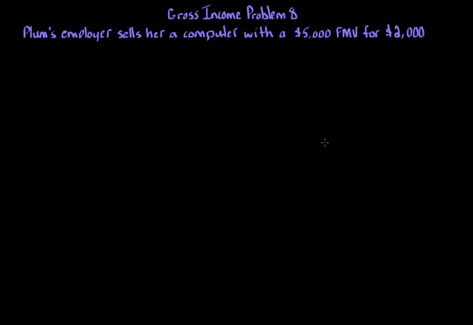Hello. In this video, we'll continue with our gross income problem set, and we're looking at problem 8. Now this one's a shorter one. Plum's employer sells her a computer with a $5,000 fair market value for $2,000 cash. So again, we're looking at whether this transaction is gross income.